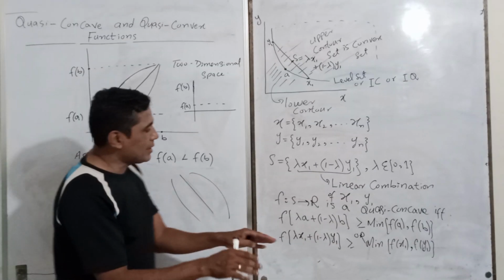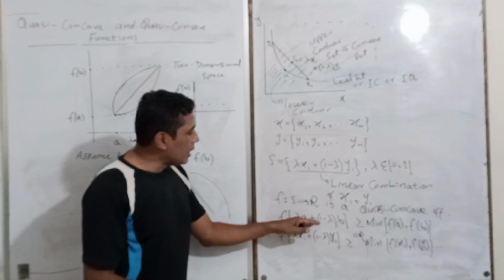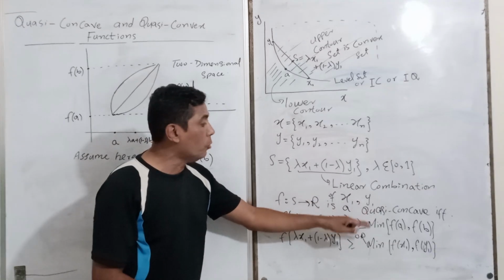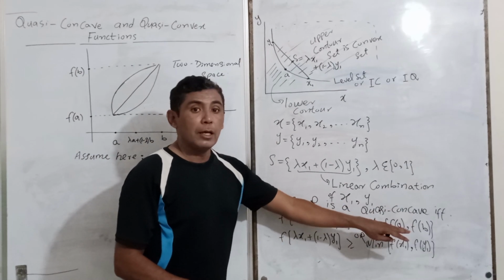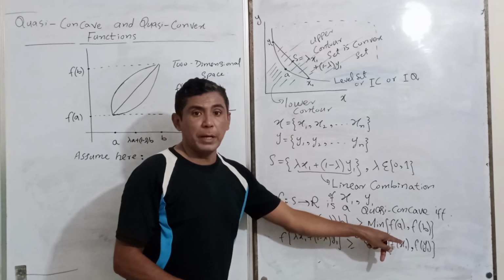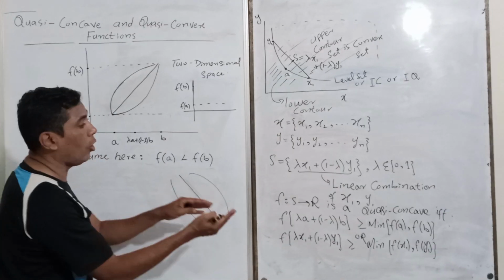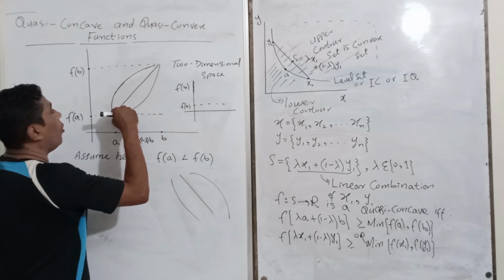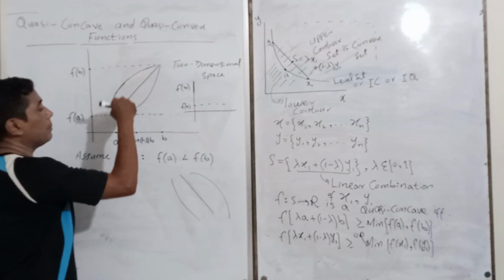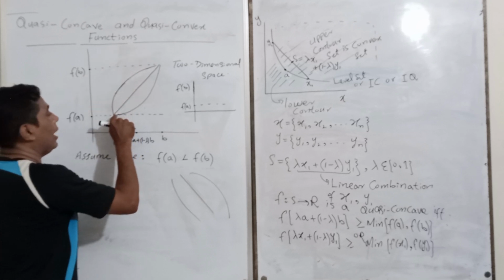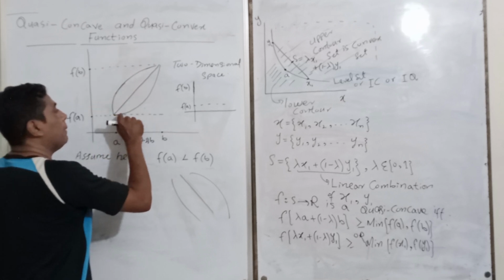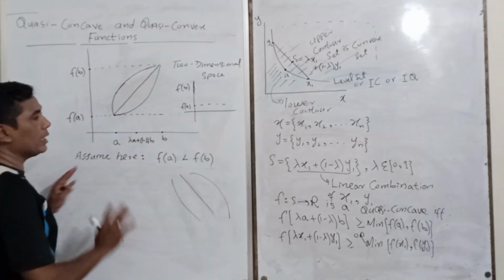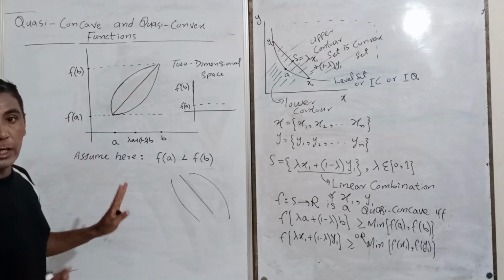What is the definition? All the linear combinations of a and b will be greater than or equal to the min of a or b. Which is the min? fa is the min. Clear? It is the lowest value, so all values are greater than this fa. So all the values lie here. When they come here, the values may be plotted in this way, in this way, in this way. There is no other way to plot the values here.